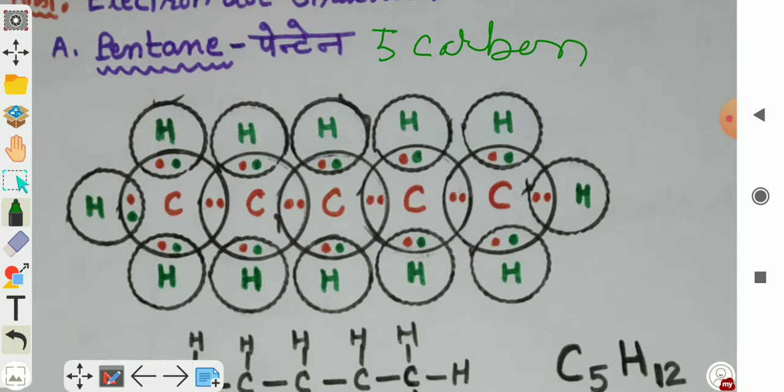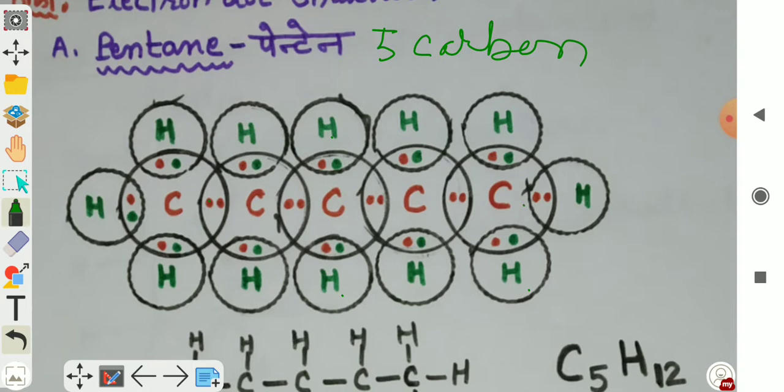Here the red color electrons are shared by the carbon atom, while the green color dots show the electrons shared by the hydrogen atom. How many hydrogen atoms in total? Total 12 hydrogen atoms and 5 carbon atoms.